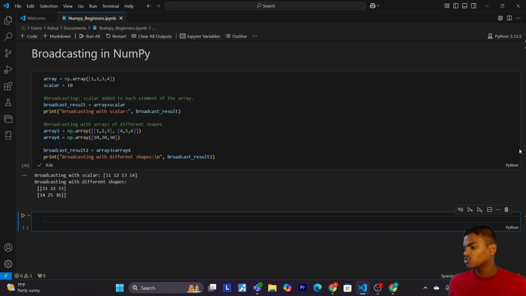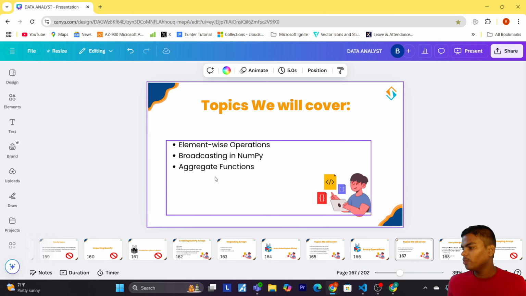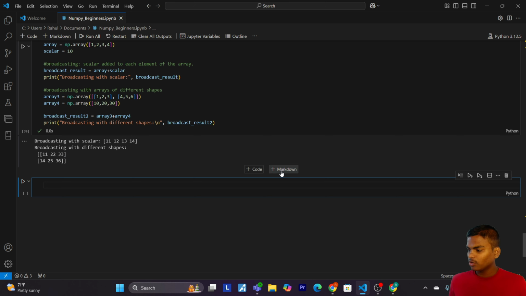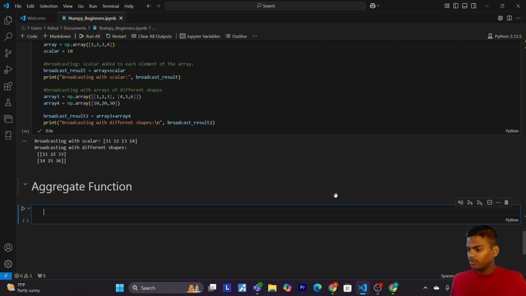Okay, so now let's come to our slide. Now we are going to see aggregate function. So let me give the heading: aggregate function. Okay, so first let's understand what is aggregate function.